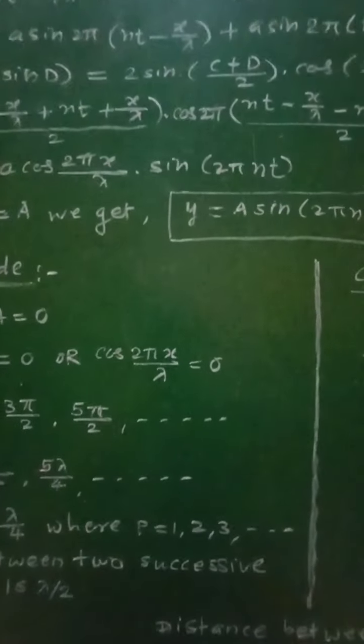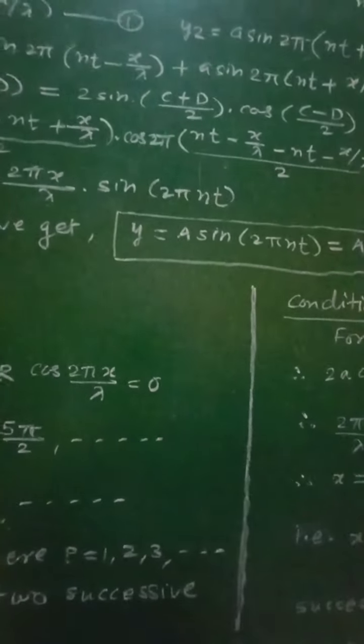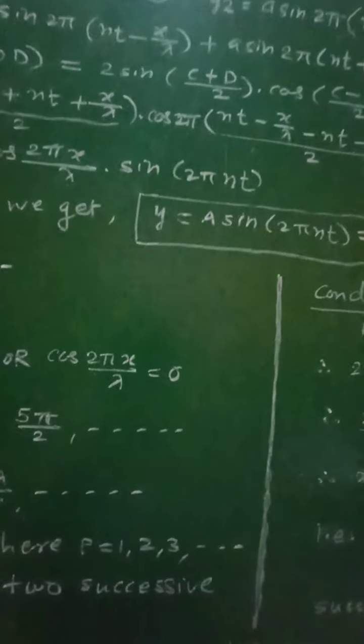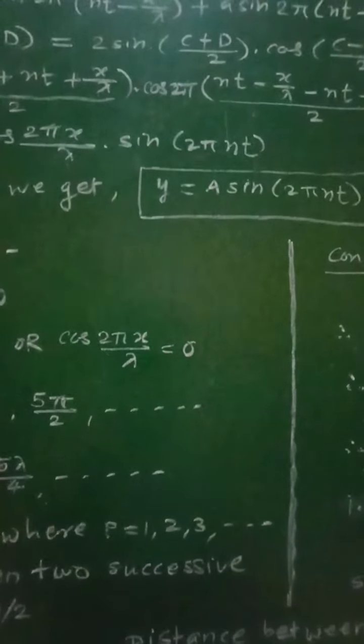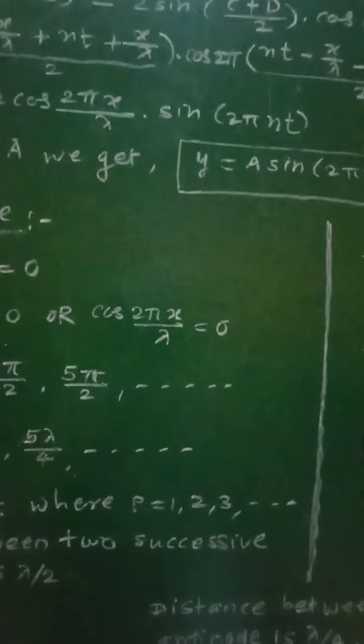Now already we have seen that the stationary waves or standing waves will contain alternate nodes and antinodes.